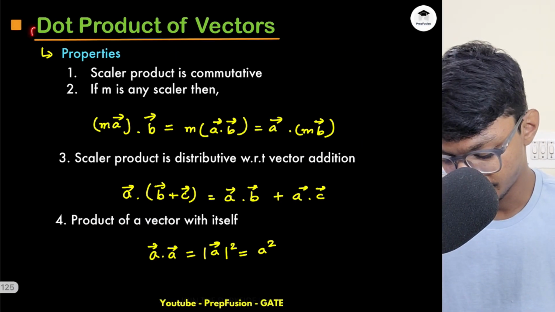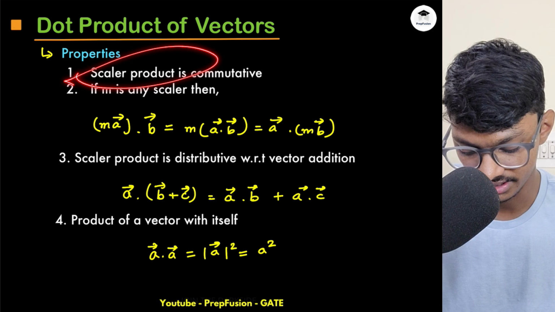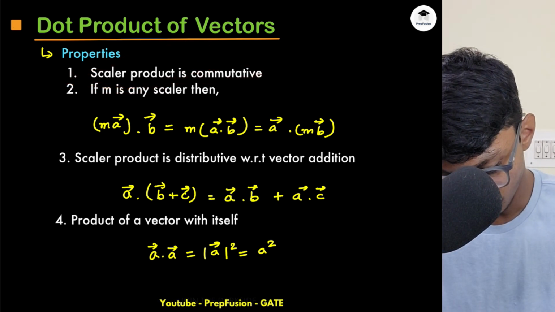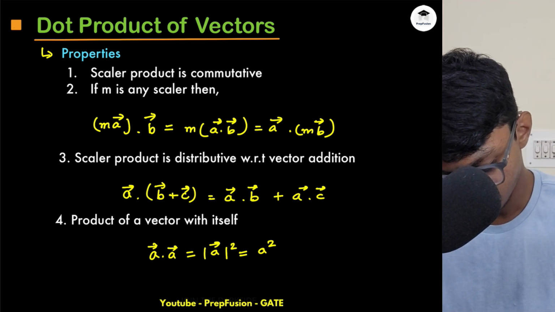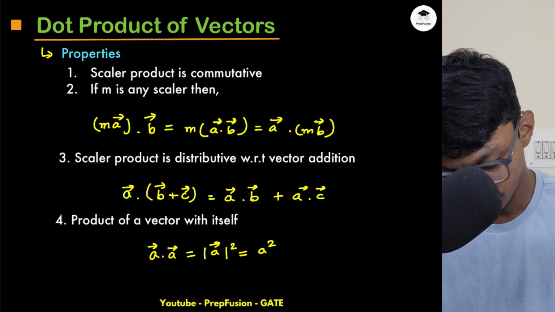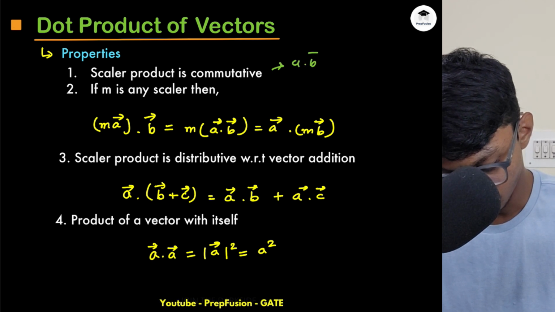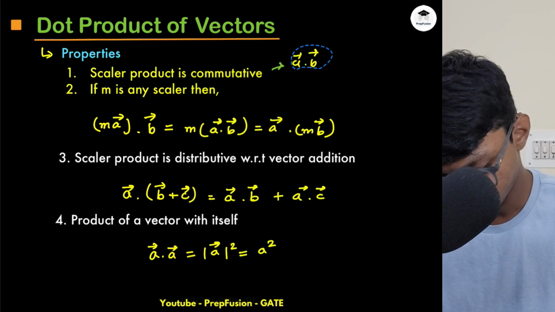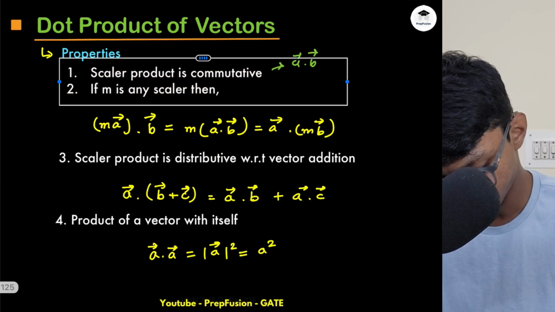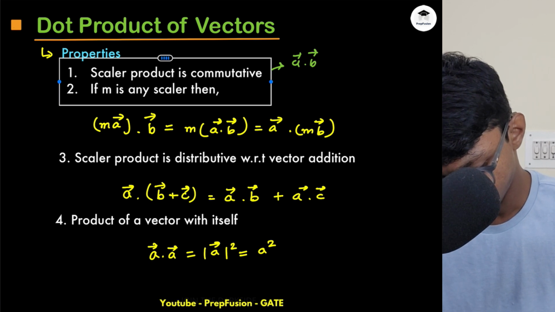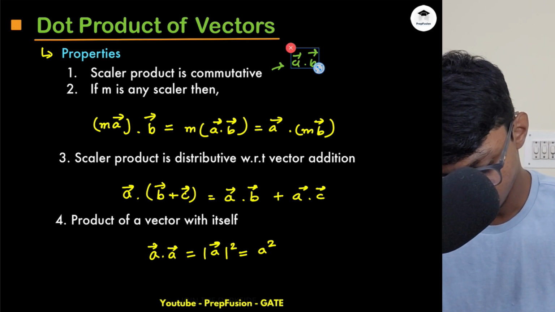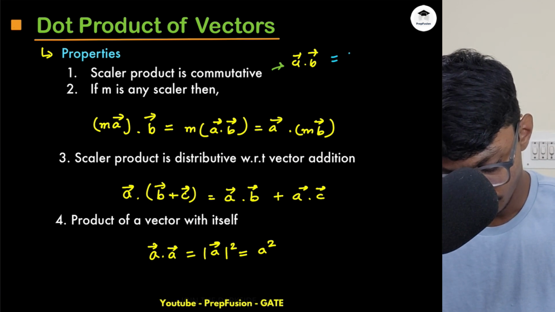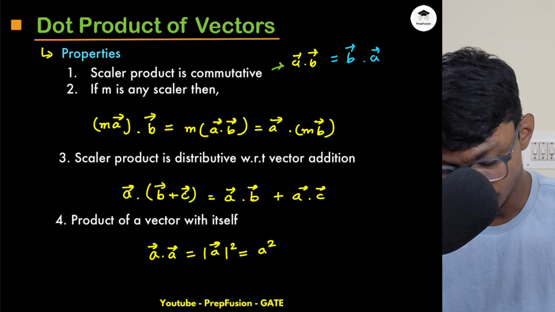If I do dot product, there are a few properties. Obviously scalar product is commutative. So if I do a dot b and if I do b dot a, they will be the same thing.